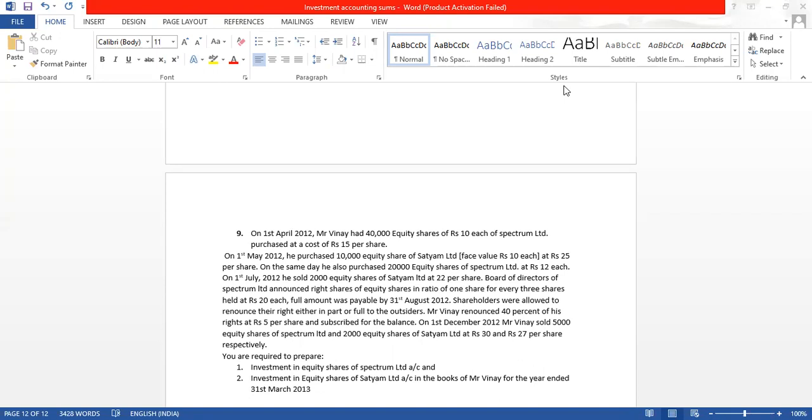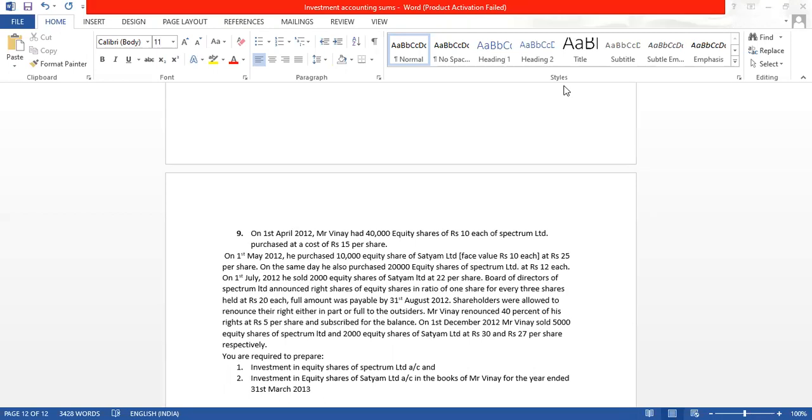So there is a sale in Satyam Limited of 2,000 shares. The Board of Directors of Spectrum Limited announced rights shares of equity shares, in the ratio of 1 share for every 3 shares held, at rupees 20. Means if you have 3 shares, you will get 1 rights share. This is the ratio. And the full amount was payable by 31st August 2012.